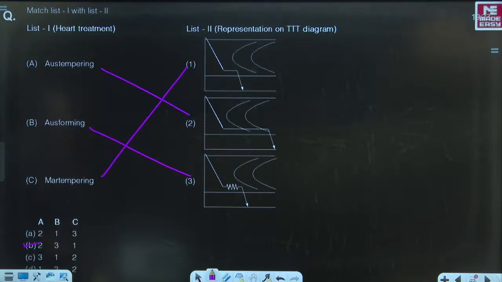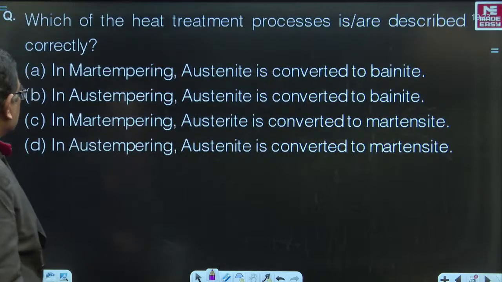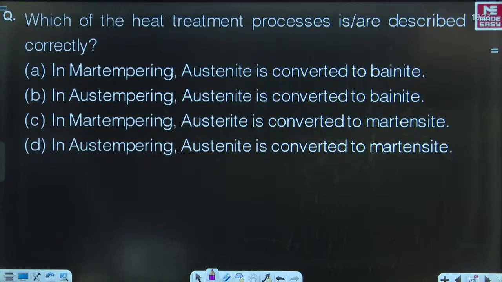Let me give you another question. Are you all ready? Okay, friends. Take this as a gift. One more. Read this.